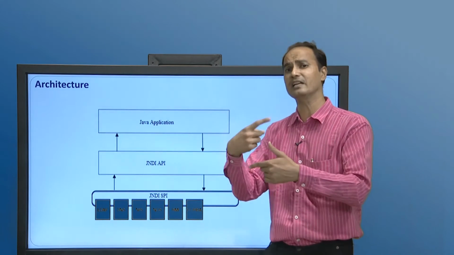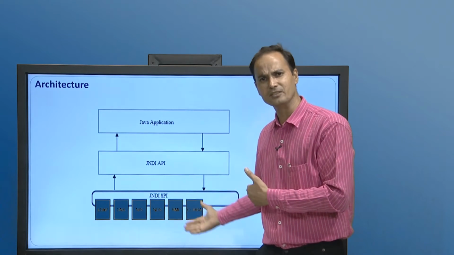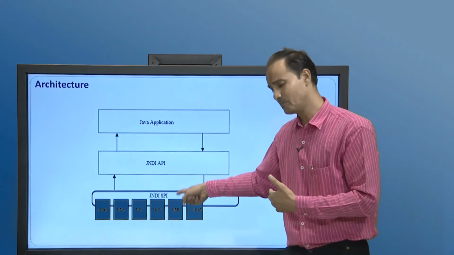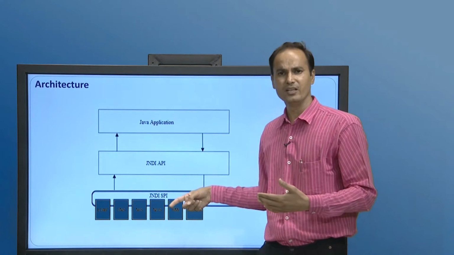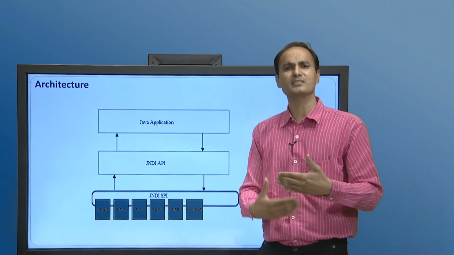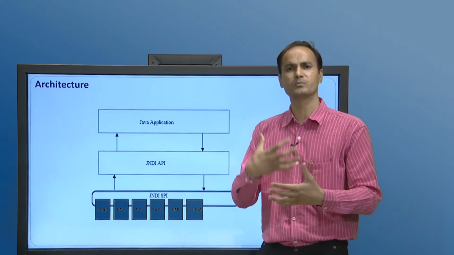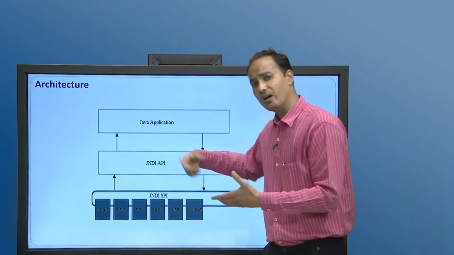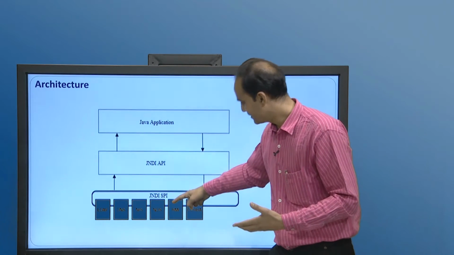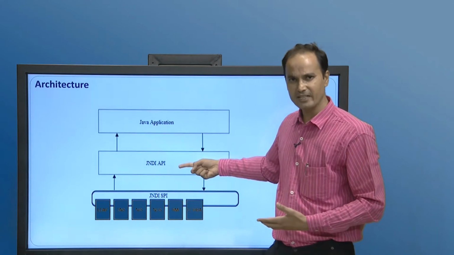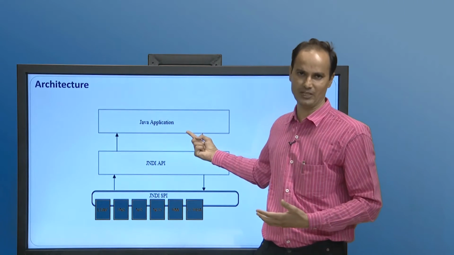After translating the request, the SPI interacts with the underlying requested registry, processes the request, collects the response, and forms it back in the format that the JNDI API understands. It sends the response back to the JNDI API, and the JNDI API sends it back to the Java application.